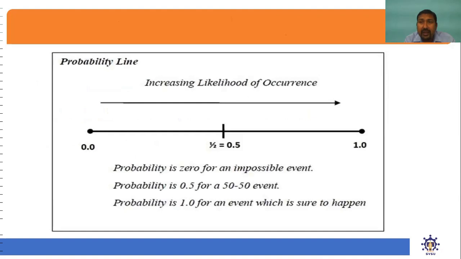So now we can depict these probability properties by the probability line. Here we can see that the extreme cases are 0 and 1, and the intermediate is the central point where probability is equal to 0.5. So probability of 0 is for any impossible event, an event that does not occur at all. Probability is 0.5 if we have a 50% event, and probability is equal to 1 for an event which is sure to happen. So the probability line means probability may range between 0 and 1, and in case of a 50-50 event, it is in between, at 50%.